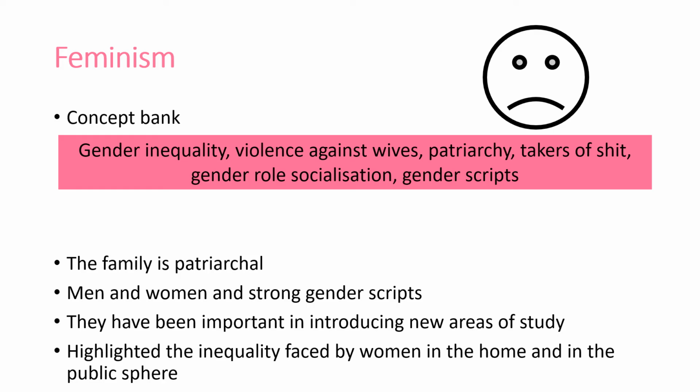Feminism, the big bad P word comes back. Patriarchy, the family is a source of patriarchy. So men control women, women are oppressed, and unless we see significant change, then the family will not change in society. Now, with feminism in mind, this isn't like other theories where they all agree on a general set of ideas. We just need to remember that feminism is the key word here. The radicals, the liberals, the Marxists, the difference. There are different branches of feminisms. They are not homogenous. So let's break it down.